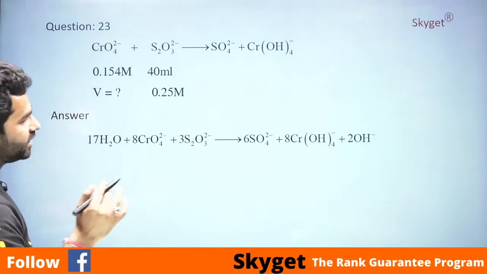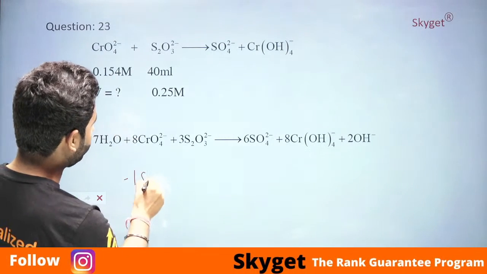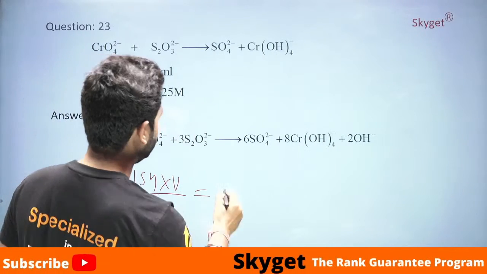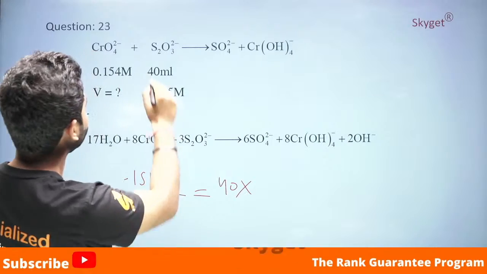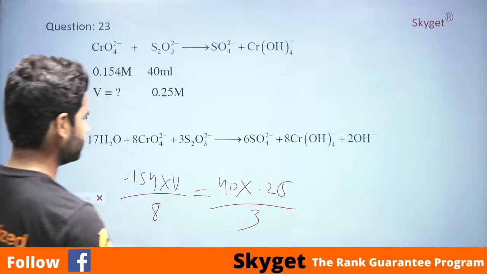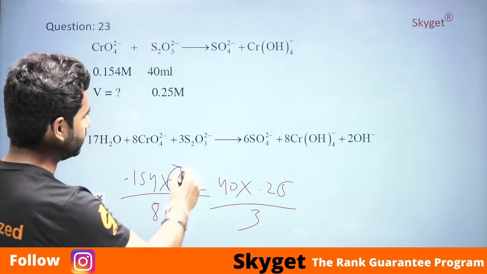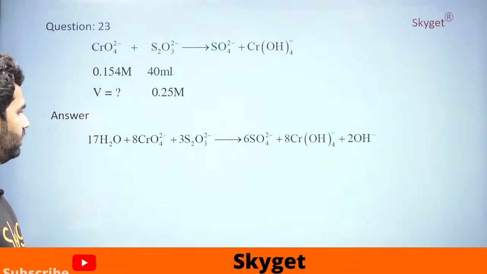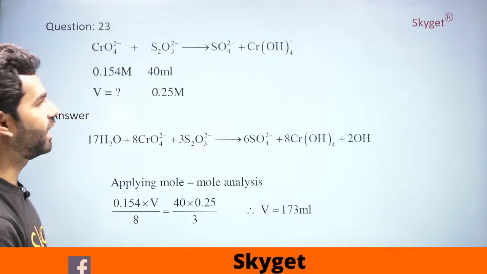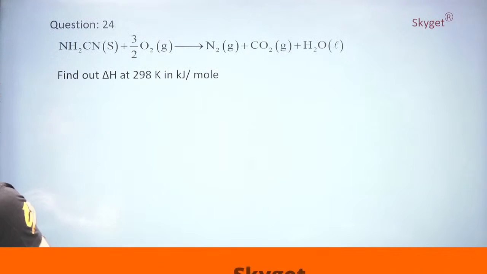So directly what we will do is 0.154 into V divided by 8 will be equal to 40 into 0.25 divided by 3. We need to find the V. Directly replace the values here and there and you get the value of V. Exactly, V is equal to 173 ml. Directly get the answer. And the key is 173. Next question.